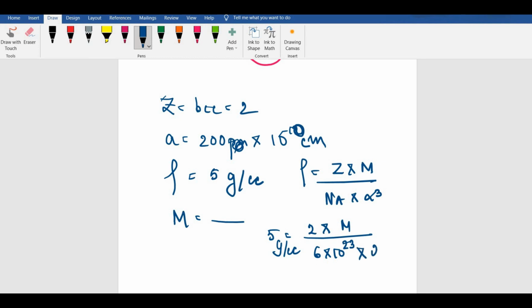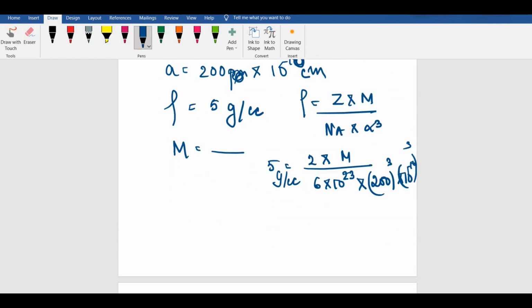And A cube would be 200 cube into 10 to the power minus 10 whole cube. Correct? Now, 10 to the power minus 10 whole cube means 10 to the power minus 30, and minus 30 plus 23 would be minus 7, correct? Now this should be cancelled out, so this should be 1 and this should be 3 here.